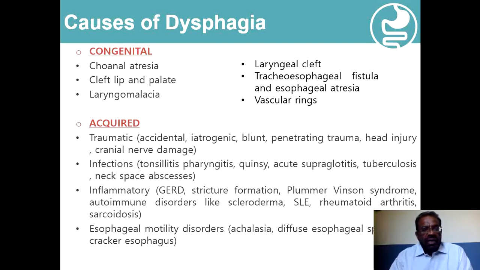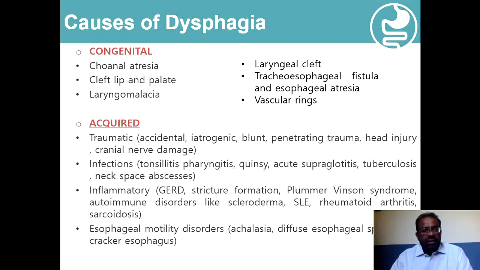The main causes are acquired, and they may include traumatic causes, which include various accidental injuries, iatrogenic causes, blunt and penetrating trauma, head injury, and trauma resulting in damage to the cranial nerves.